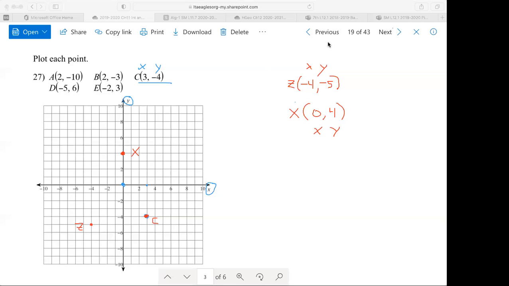Notice every single one of them, one of the numbers is negative and one is positive. So I wanted to show you an example where both numbers were negative, or one where there was a zero involved as well too. So I was just giving you extra.